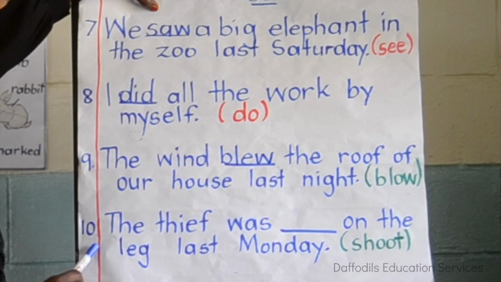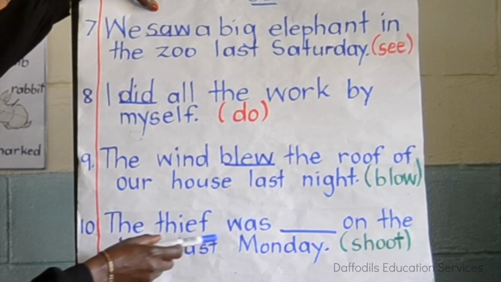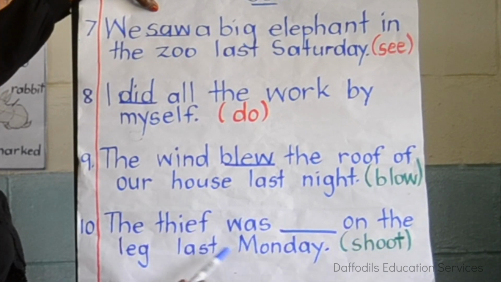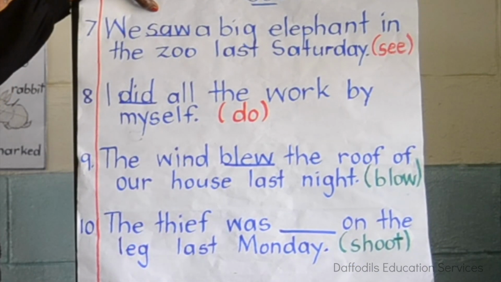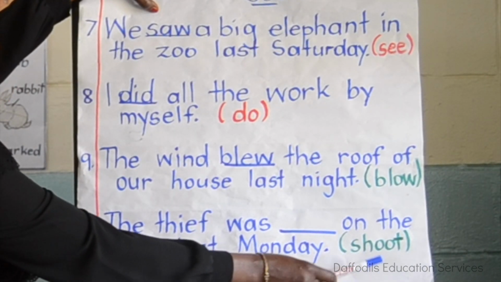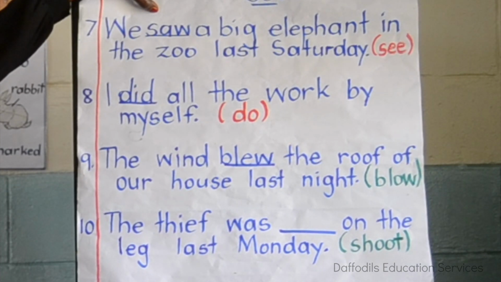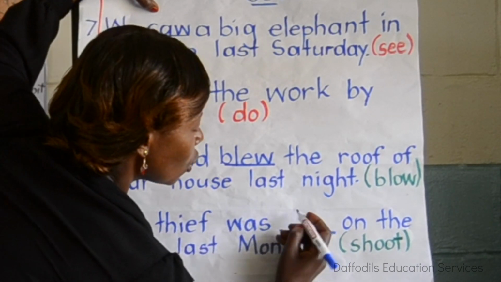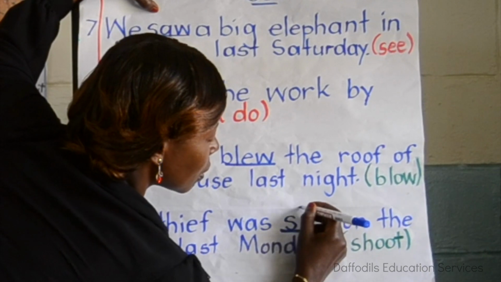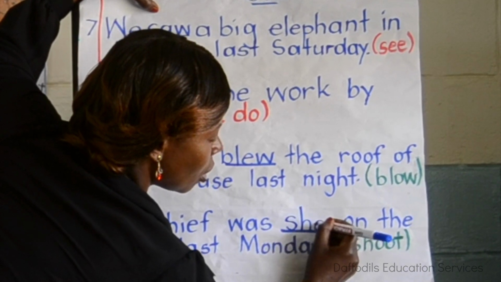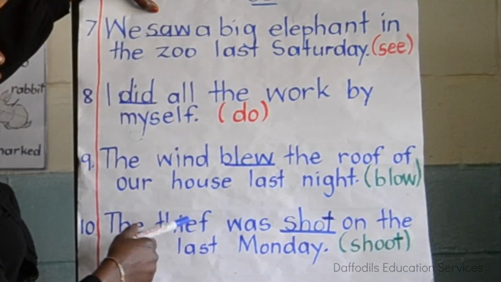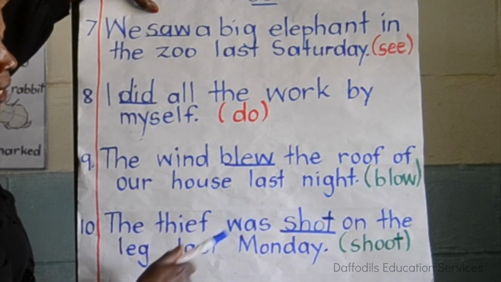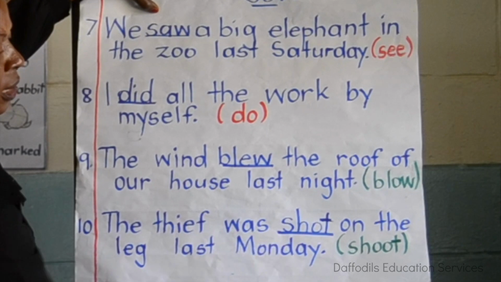We go to the last number. The thief was shot on the leg last Monday. The word in bracket is shoot. So, the past tense of shoot is shot. The thief was shot. You drop one O and it becomes shot. The thief was shot on the leg last Monday.